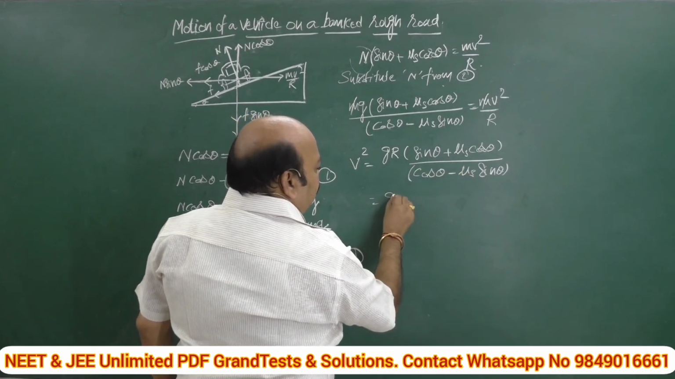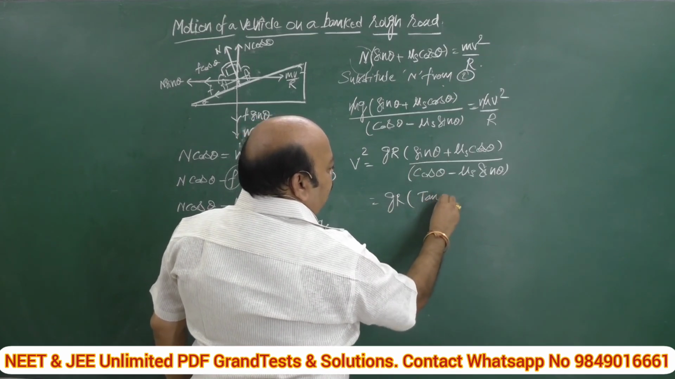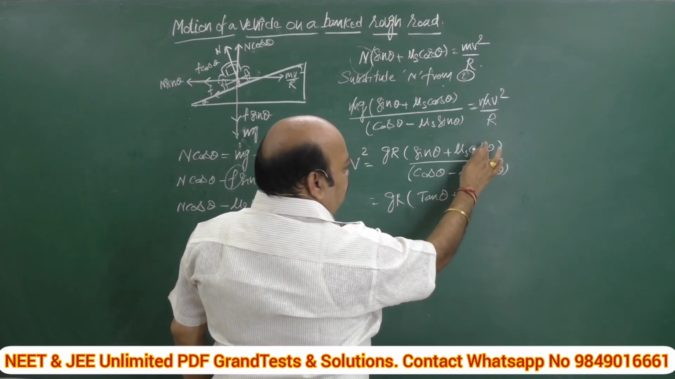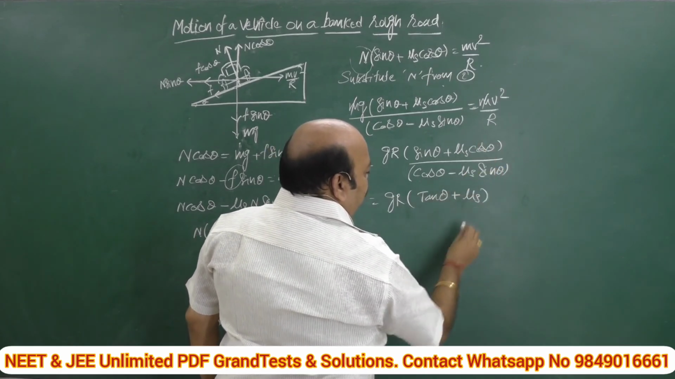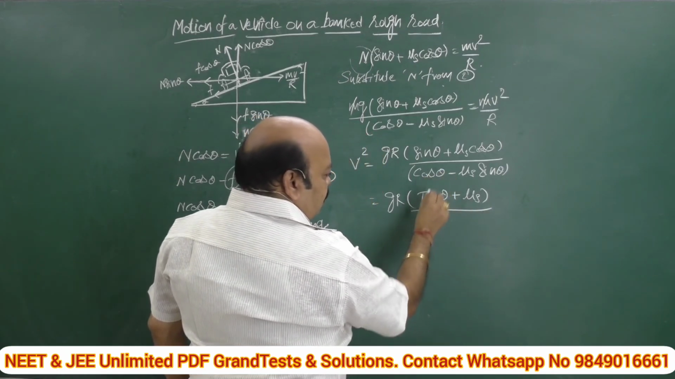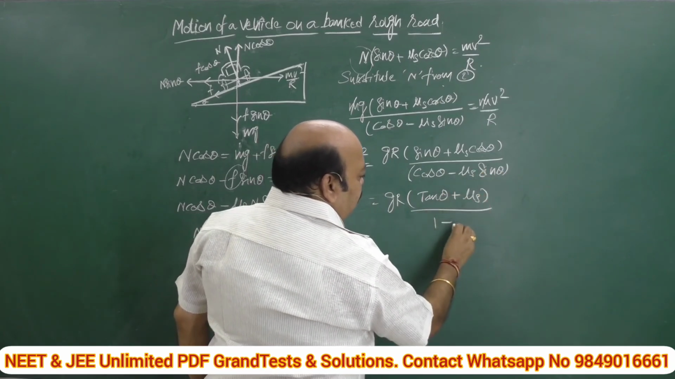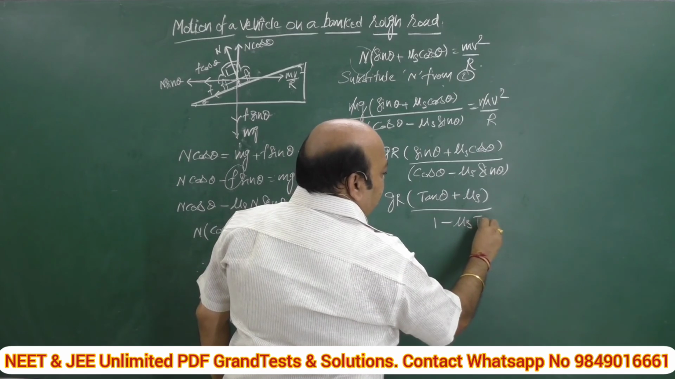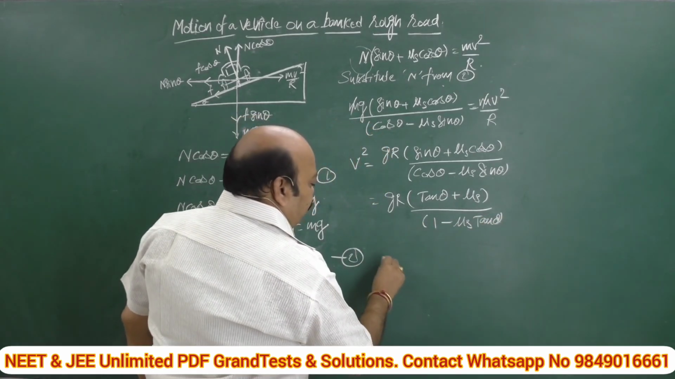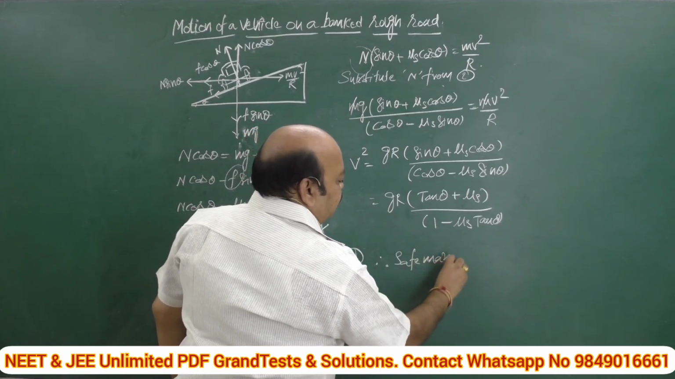So this is equal to GR, sin theta by cos theta, which goes to tan theta, plus mu s cos theta by cos theta; cos theta gets cancelled, simply it is mu s, divided by cos theta by cos theta, which is 1, minus mu s sin theta by cos theta, which is nothing but mu s tan theta. This is tan theta.